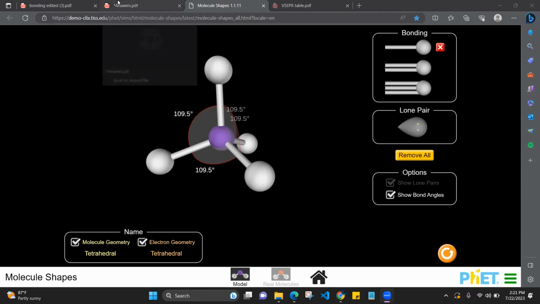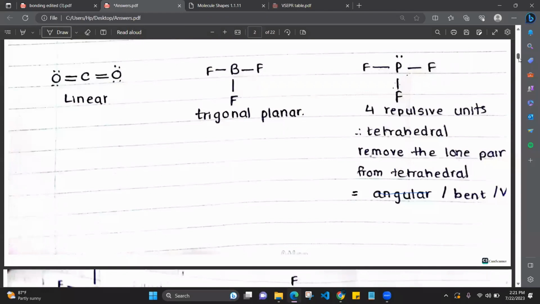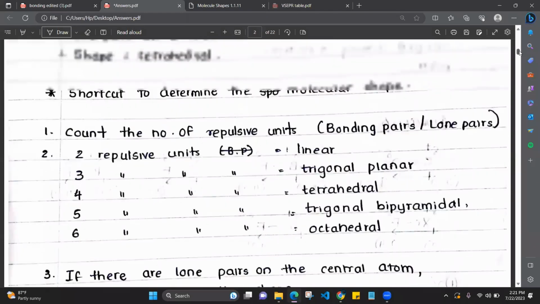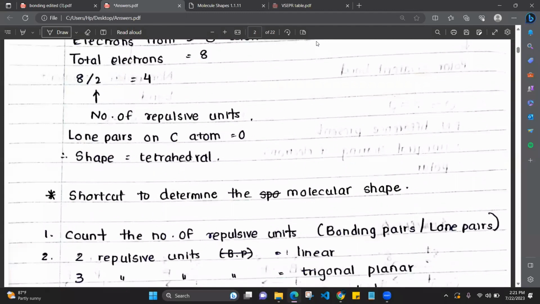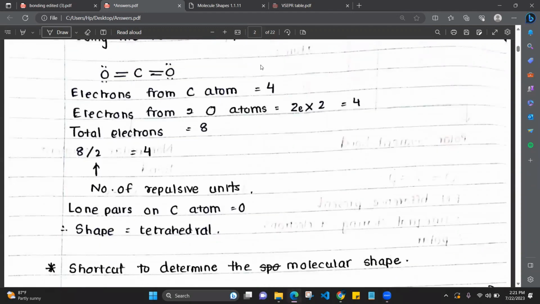Okay, Akila, can you show the other way of finding the shape? The other way means you need the traditional way. You mean this way? Okay, no worries. All right, okay. So the traditional way, now if it is carbon dioxide, is mentioned in your A-level resource book. Please go through the resource book, okay? From the resource book, you can get the theory to do it very clearly. This is the shortcut I told you all to save time.